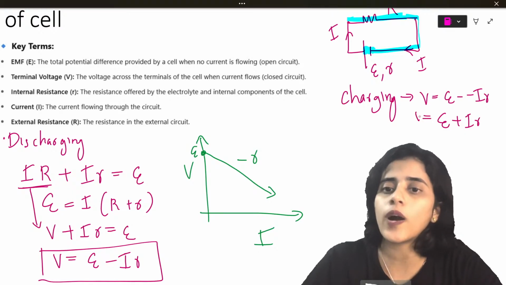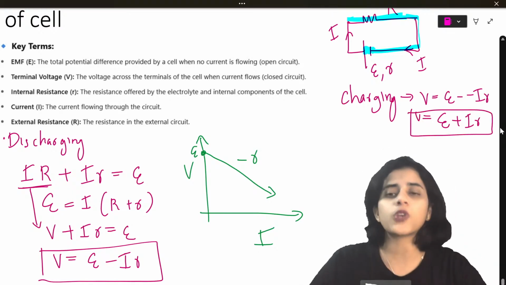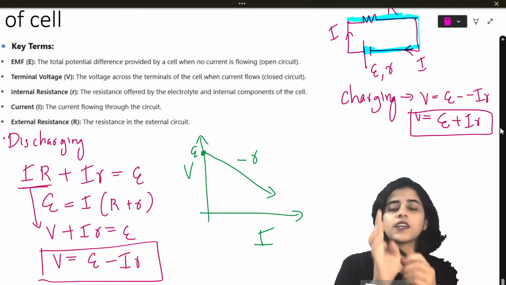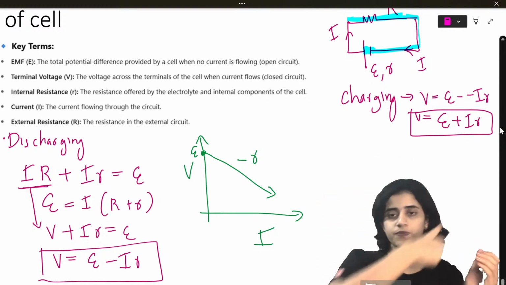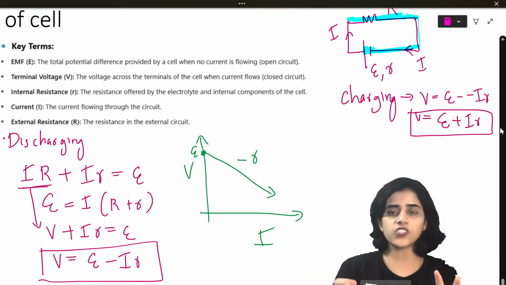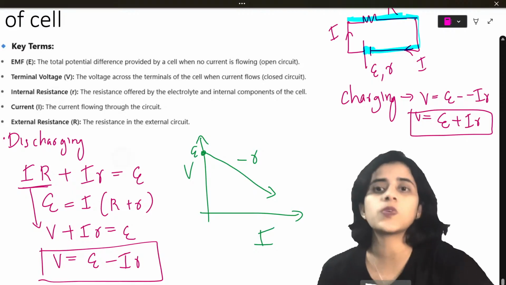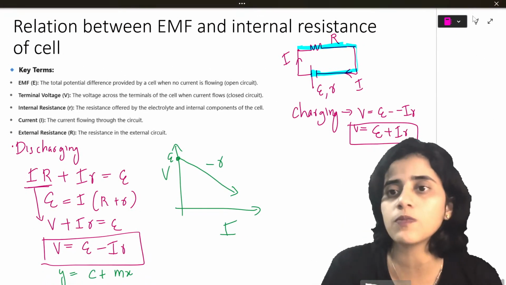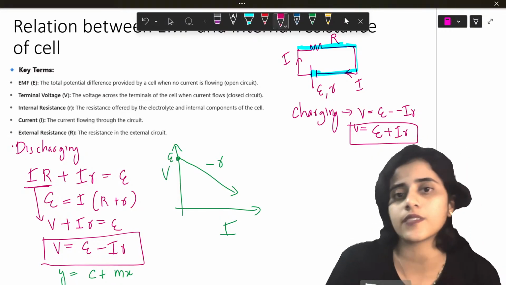Why does this happen? This happens because you change the direction of current. When something is charging, current flows from this side, so the sign changes, that's all. When it's discharging, current flows along the direction I have mentioned. If it's charging, it flows in the opposite direction. So it becomes E plus Ir.